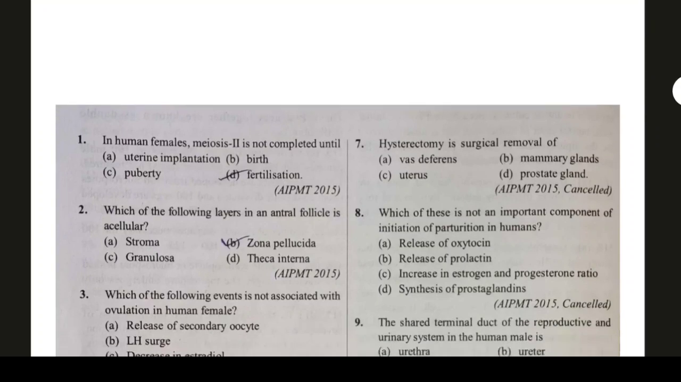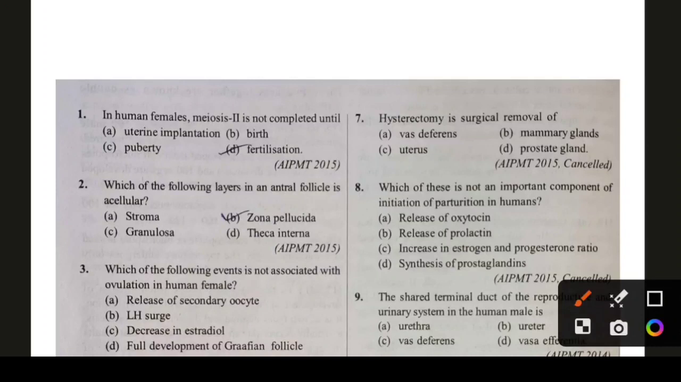First question: in human females, meiosis 2 is not completed until uterine implantation, birth, puberty or fertilization. We know this is regarding oogenesis. So the answer is option D, fertilization.